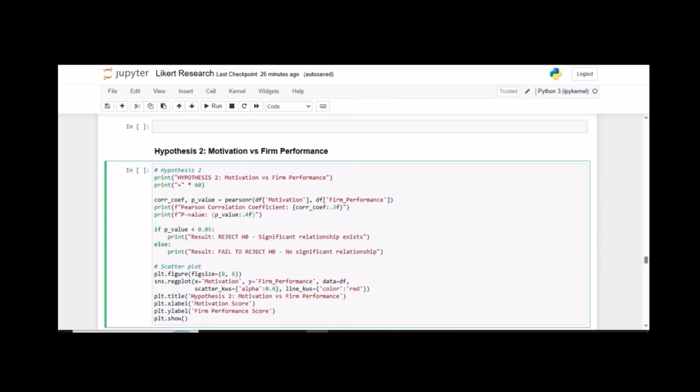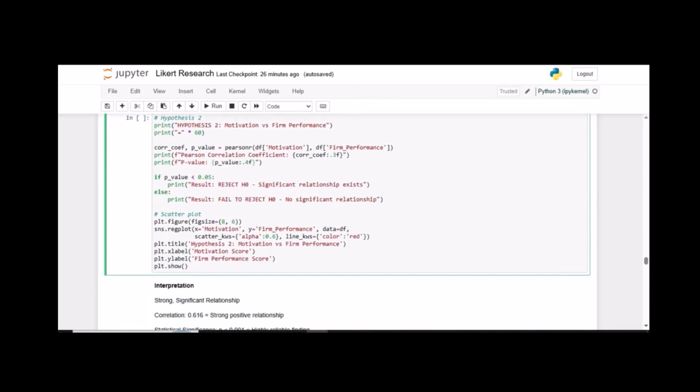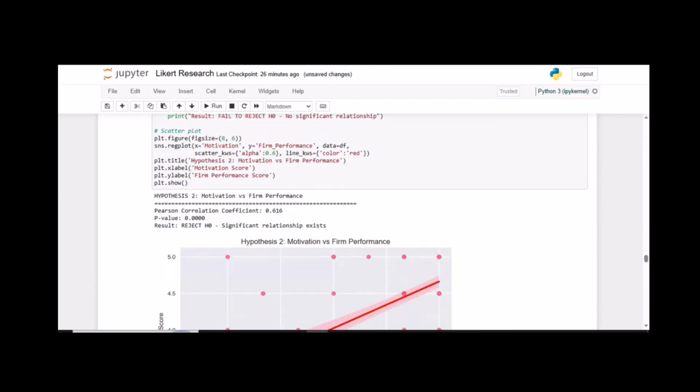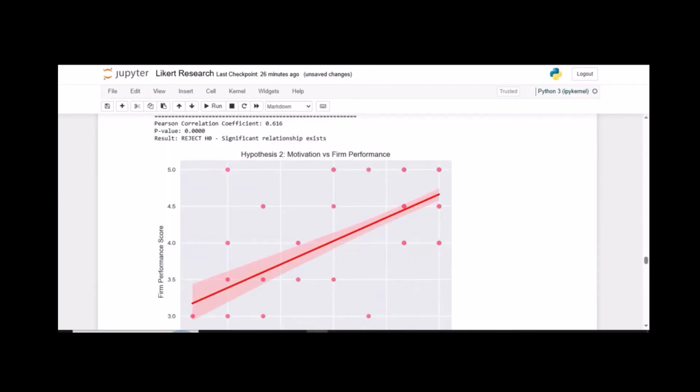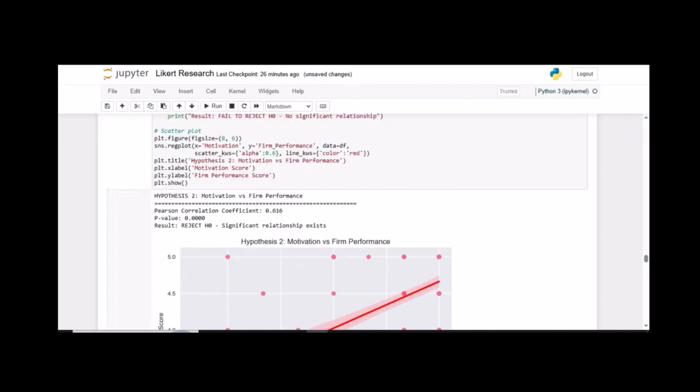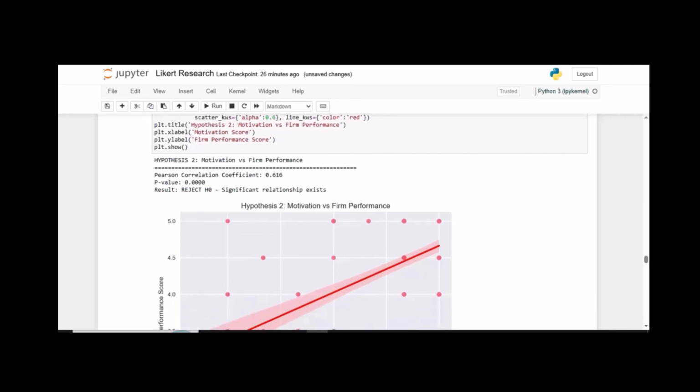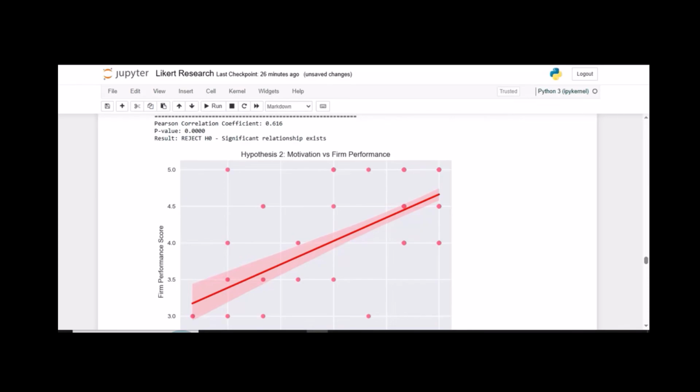All right. So when you run this one, you will see that we have our result here. Okay. So let me run it so we have our result here. So you have a relationship here. Can you see? We have 0.616. Our p-value is 0.00, which means that the relationship exists between motivation and firm performance. All right. So this is our plot here. You can see our plot.